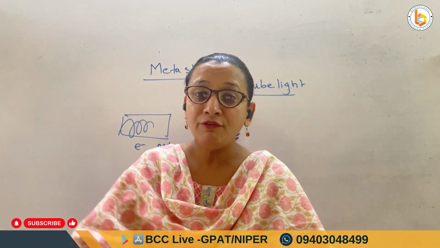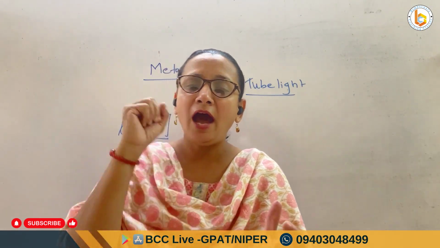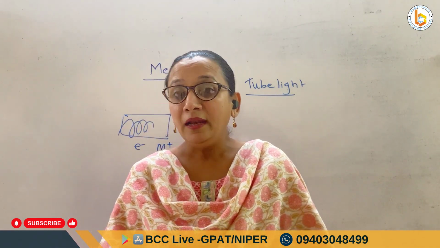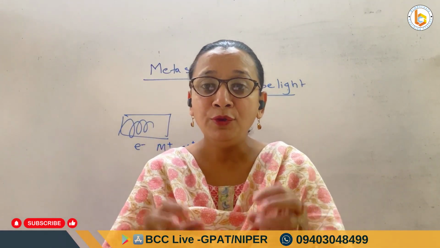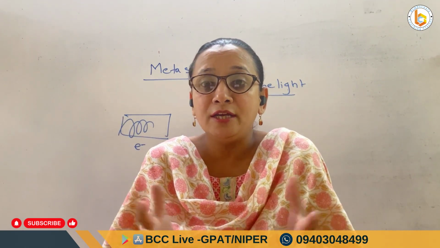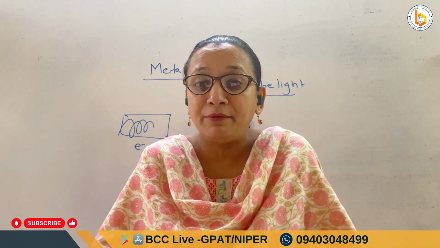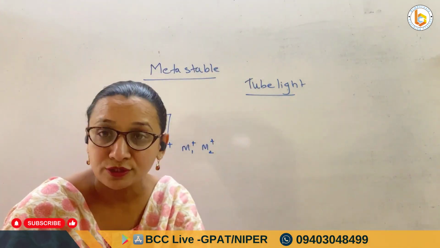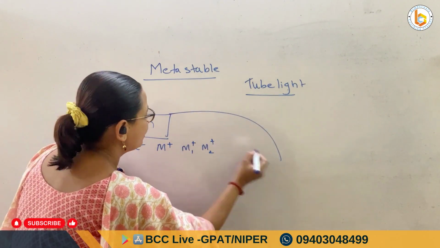When should this happen? When I am bombarding it with a high beam of high energetic electrons. But what happens is that a few fragments, or the molecular ion itself, do not get further fragmented. Instead, as it comes out of the ion source and before it reaches the